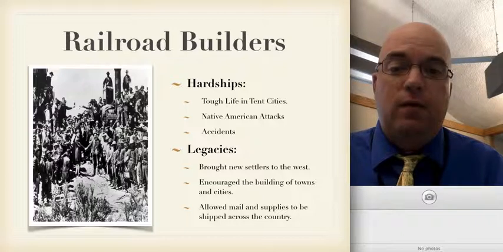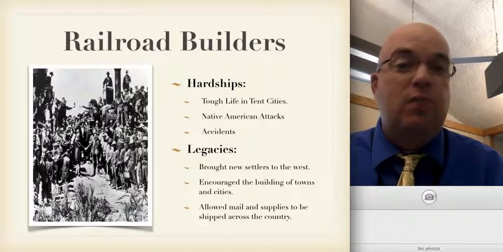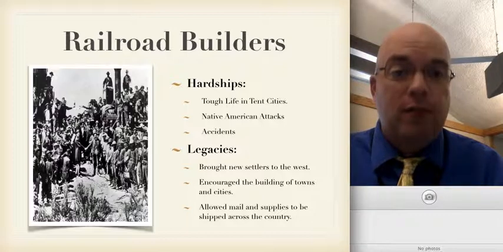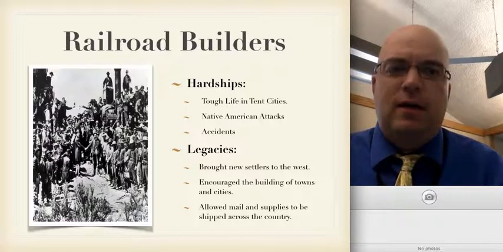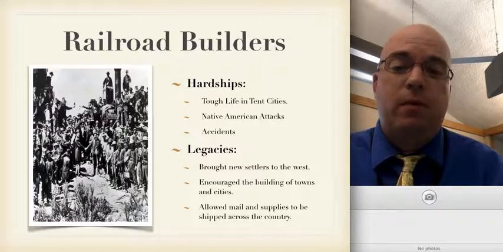When we think about the legacy of these railroad builders, it really did help open up the settlement of the West. It encouraged more settlement out of these smaller towns that kind of followed the railroads, much like Omaha, Nebraska, that will grow into a pretty major Midwestern city. And even little tiny Davenport, where I grew up, it encouraged these little towns to spring up along the railroads. It also made it easier to ship mail and supplies across the country.